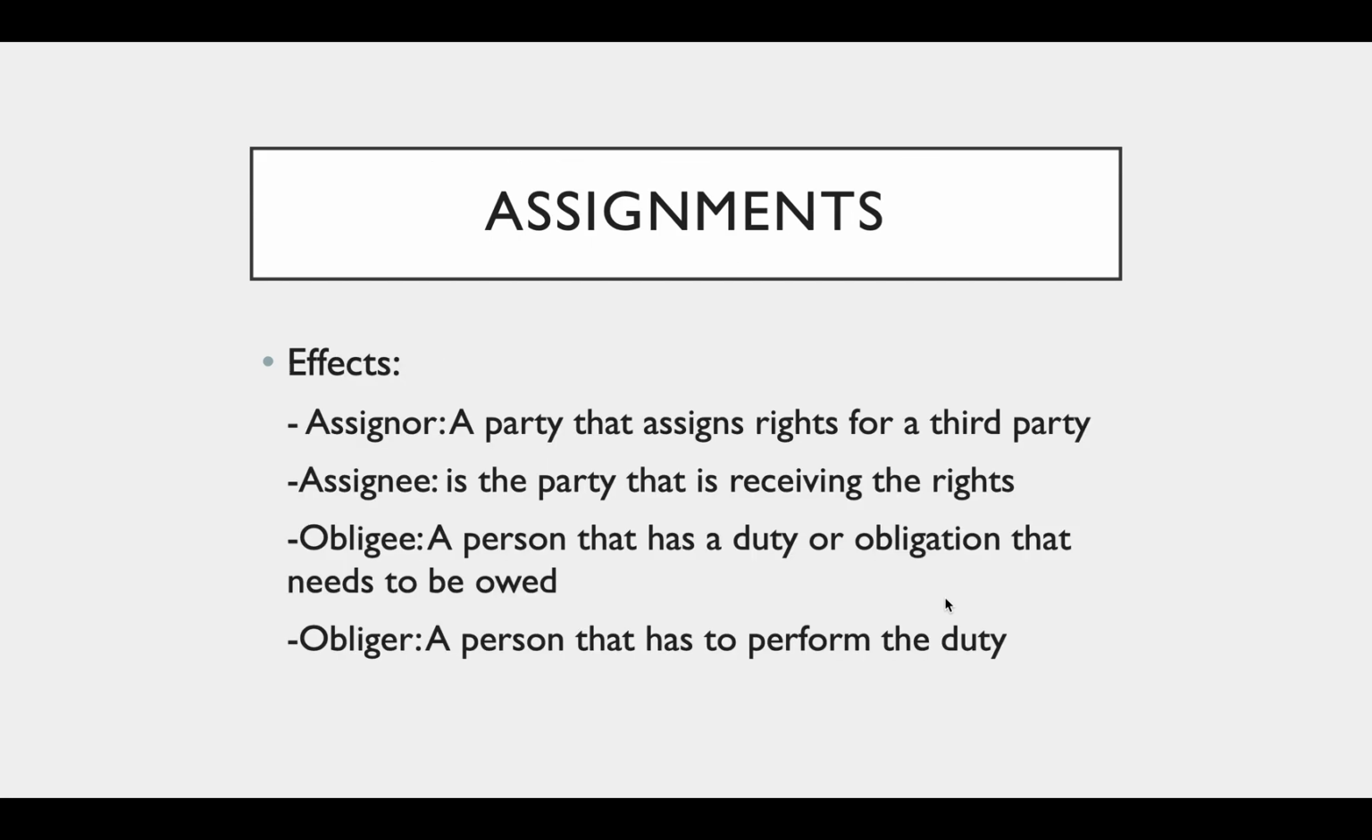Assignments. The effects of assignments. The assignor is a party that assigns rights to a third party. An assignee is the party that is receiving the rights. Obligee is a person to whom a duty or obligation is owed. Obligor is a person that has to perform the duty.